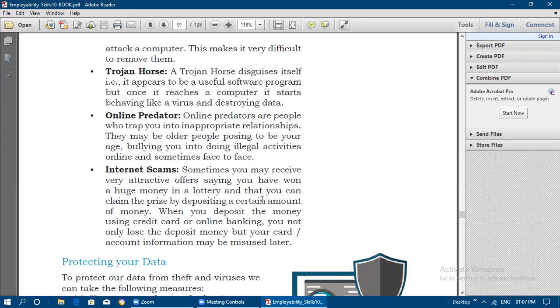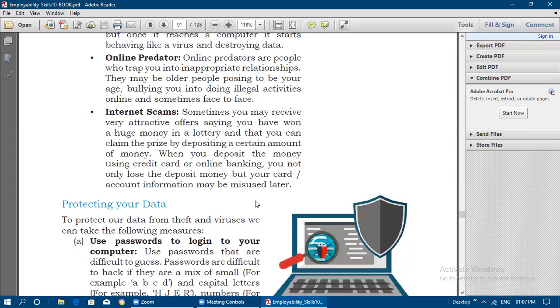So you should be very careful when you are getting messages or replying to messages from anyone. Read twice or thrice, and get the help of your parents. Only afterwards can you respond to any unknown, anonymous persons. Okay, next is internet scams.